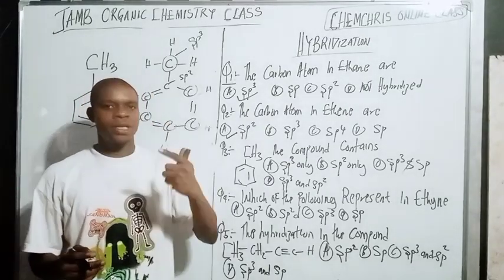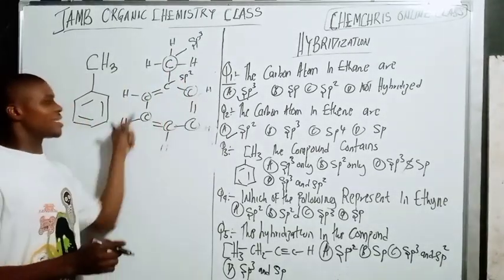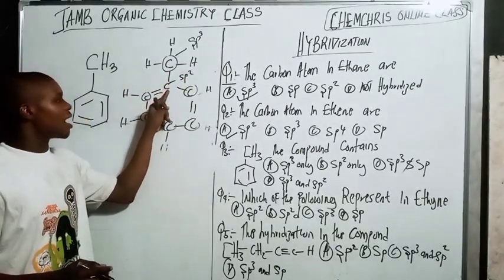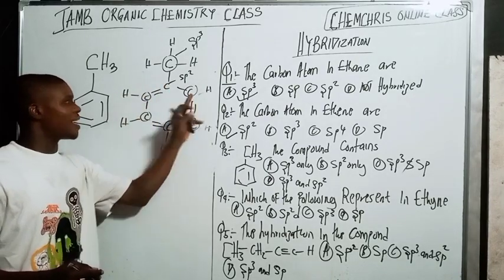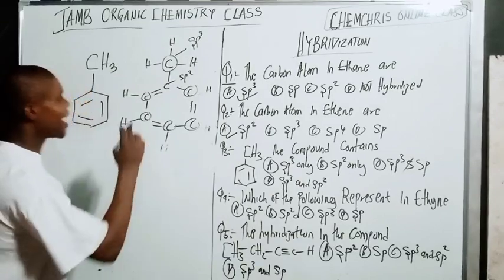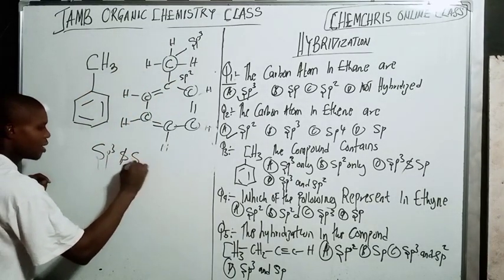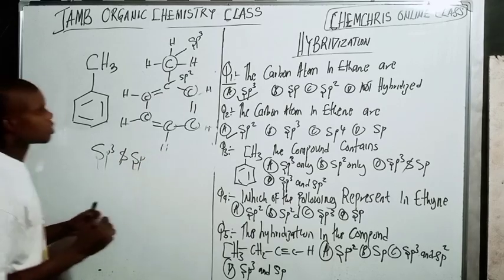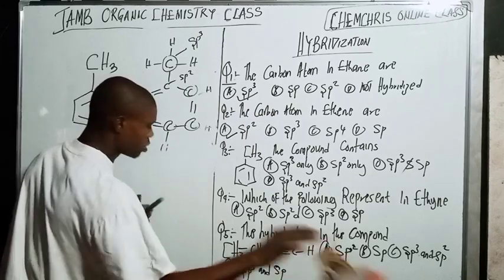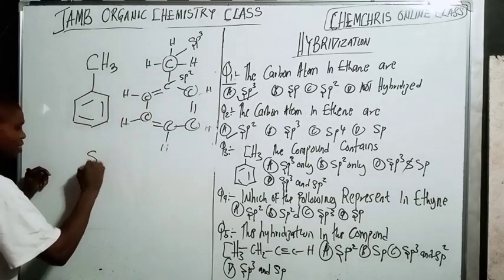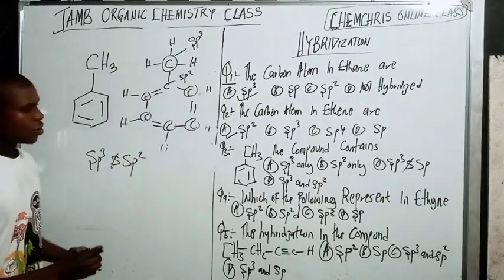Now, the sp3 carbon, this one here, only has a single bond. Then the ring itself has double bonds, so all these carbon atoms are sp2. Do you understand? So this compound contains sp3 and what? sp2. Do you get that?